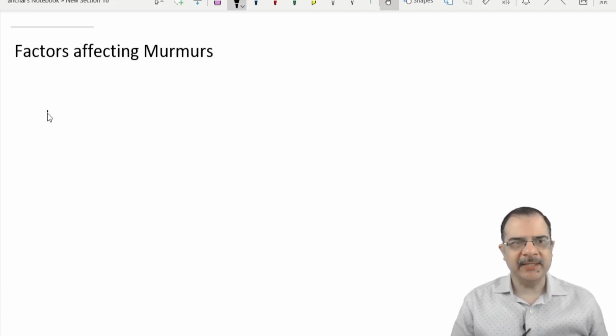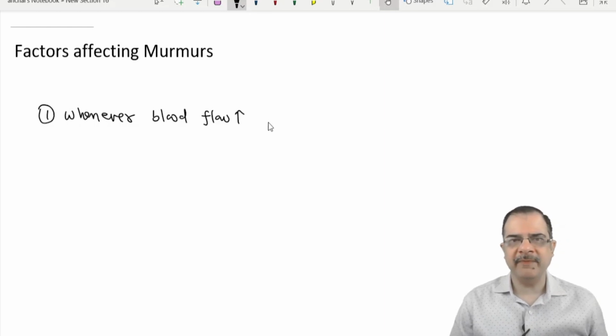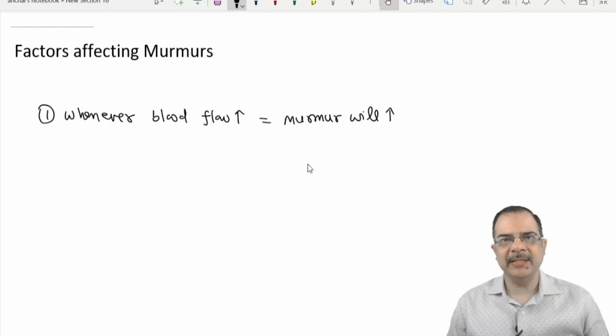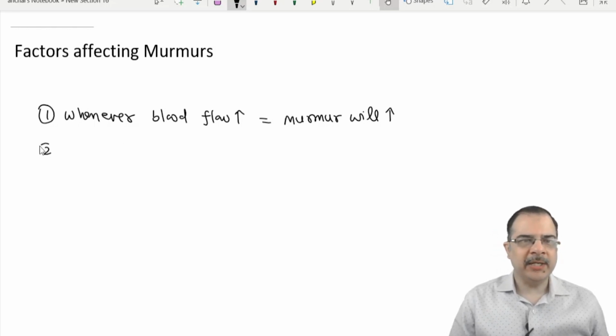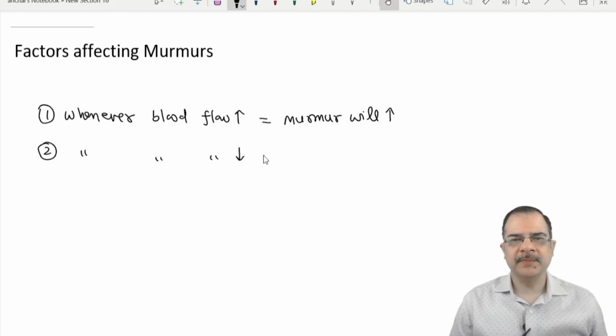That rule says whenever blood flow increases through a defect, all murmurs will increase. As simple as that. And the second rule is whenever blood flow reduces, murmur will reduce.